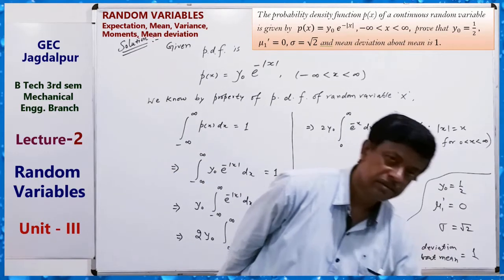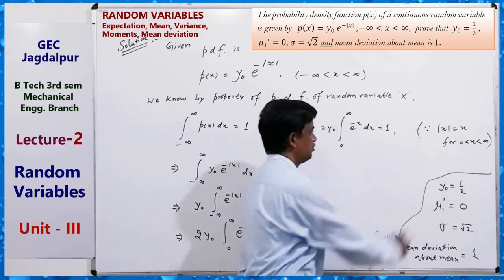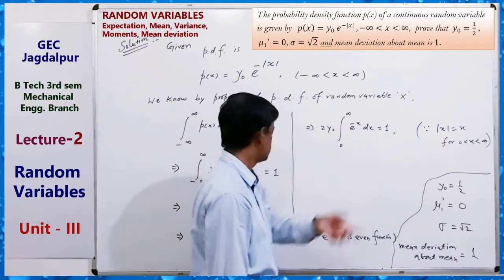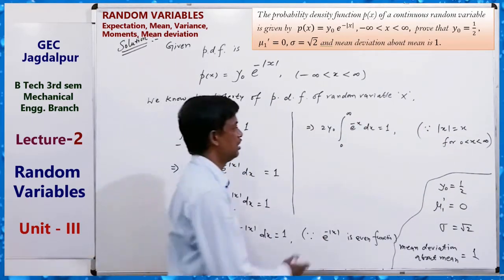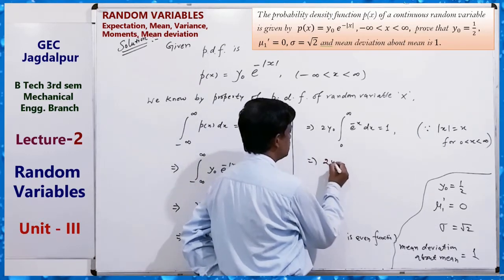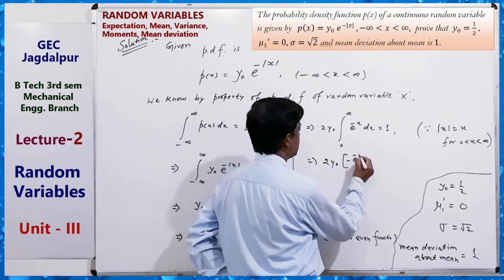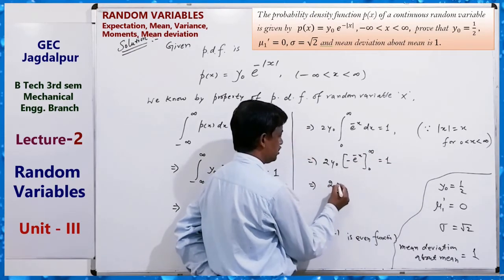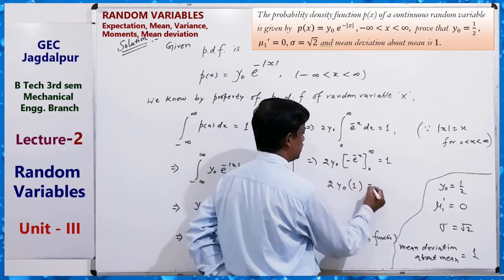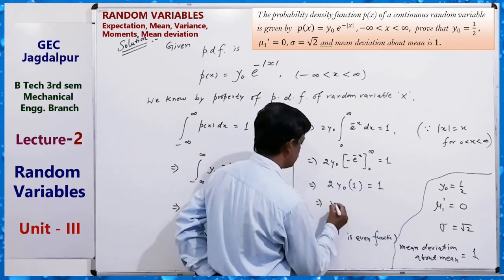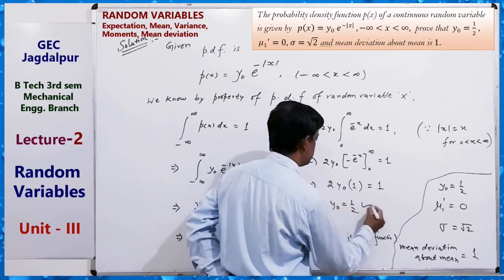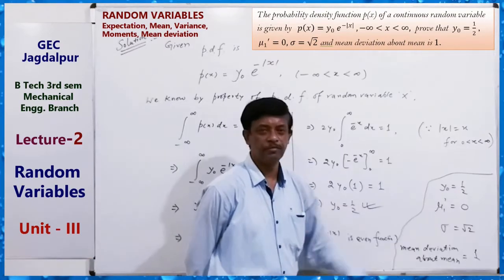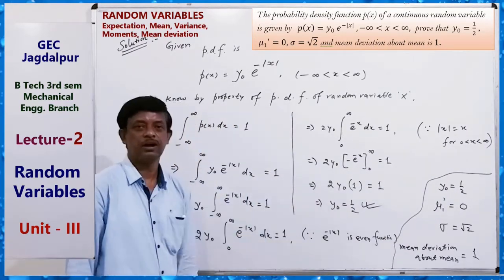In this interval you can use mod x equals x for positive values, so e to the power minus x. So 2y0 times minus e to the power minus x, with limits 0 to infinity, equals 1. You know it is what? 1 equals 1. So y0 equals half. This is the value. Here y0 equals half.